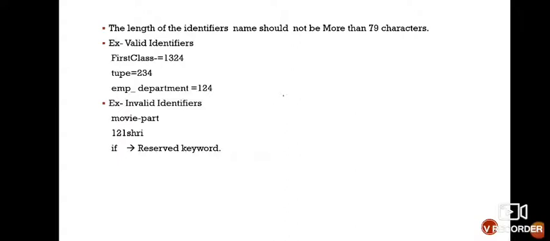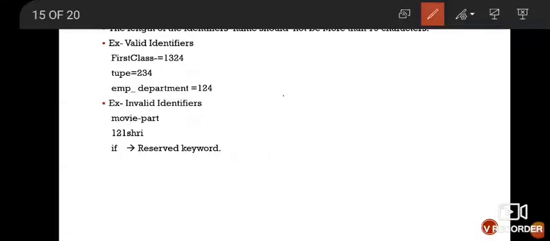Valid identifiers look like this. If you want to write a valid identifier, you can write first_class equal to this, or tuple equal to this is also okay, and with an underscore, this is also fine. But when you write something like movie-part, it is an invalid identifier, because you have used the hyphen symbol.